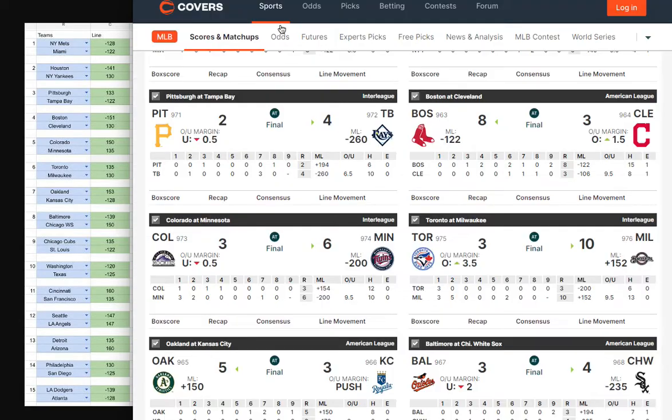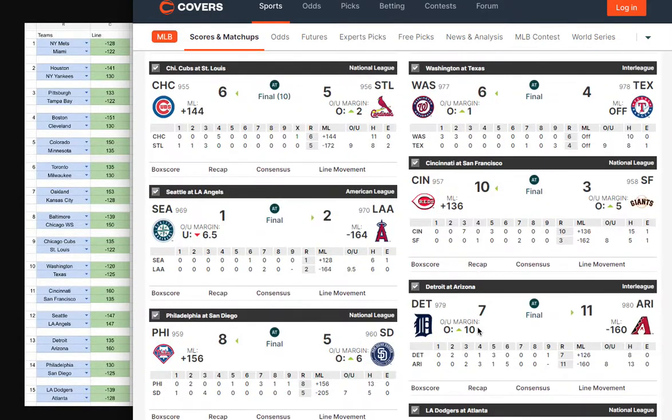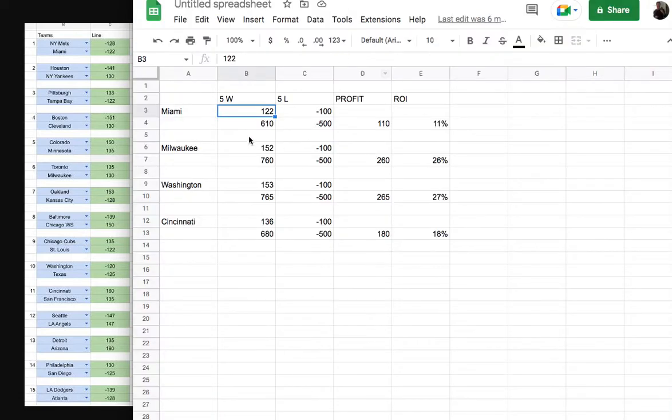You see it on here. Yep, Detroit was plus 126, Arizona minus 160. They lost. So if you add all these up, so we had a total of 1, 2, 3, 4, and the 2 losses, 6 total 50-50 games, and 4 of those won. But again, you can expect about 50% to hit long term.